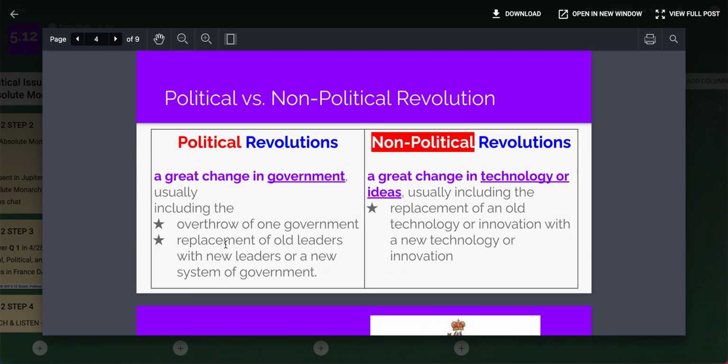We've been going over why this is a political revolution all week. I'm going to keep emphasizing that we're going to learn about this great change that occurred, which led to the overthrow of one government and replacement of leaders.